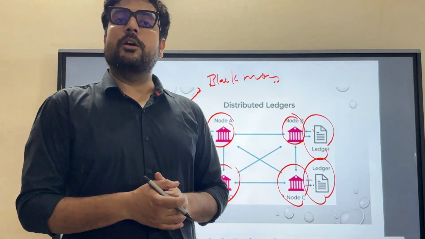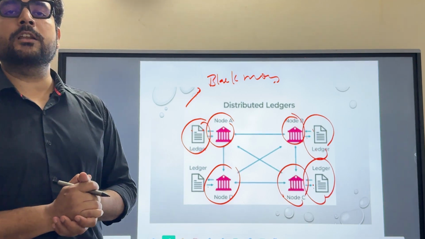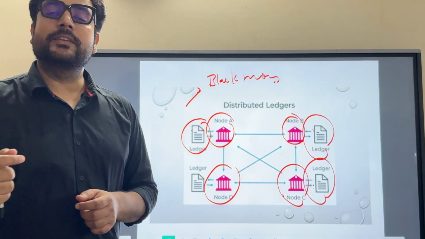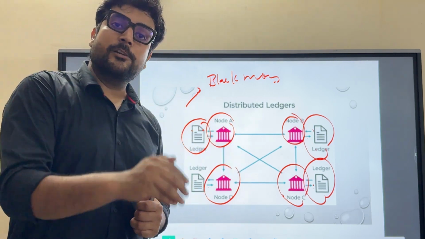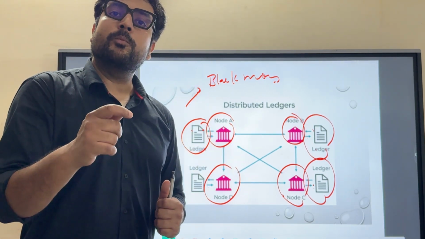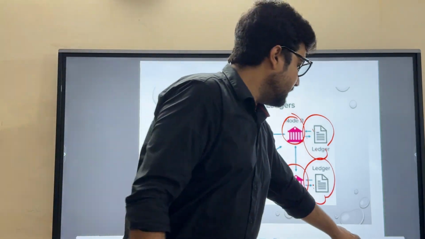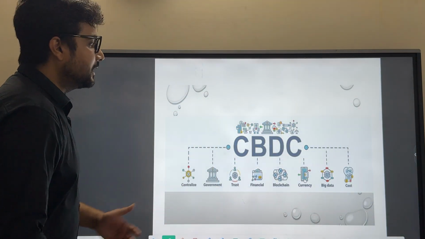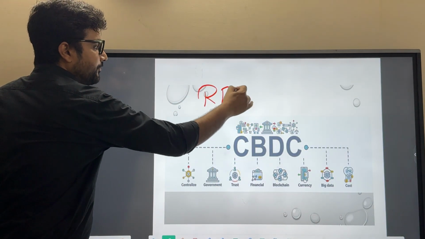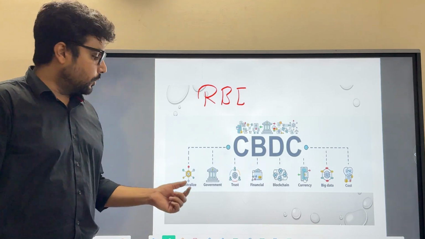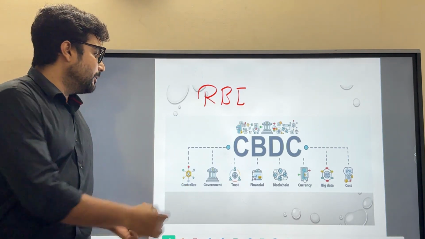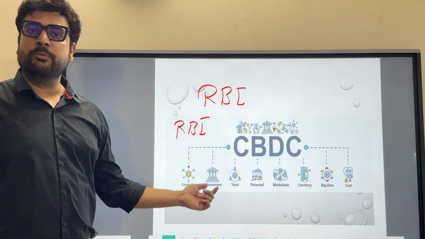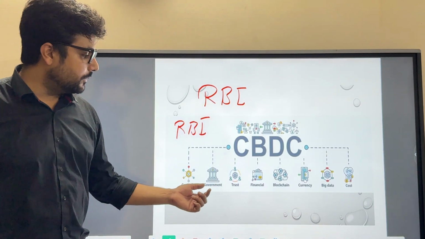And that's why the government brought the concept of CBDC, which stands for central bank digital currency. Now the central bank, in case of India, would be the RBI. The central bank called RBI would mint its own currency, and the name of the currency would be central bank digital currency. As it is a centralized currency, it would be controlled by the RBI. It means its flow in the economy would be controlled by the RBI. This would be part of the government, as RBI is one of the tools of the government.